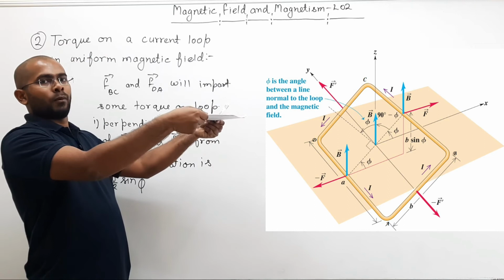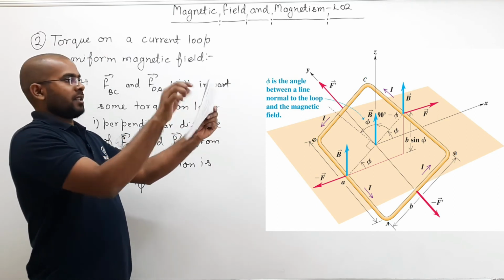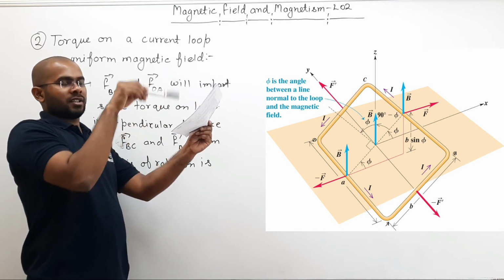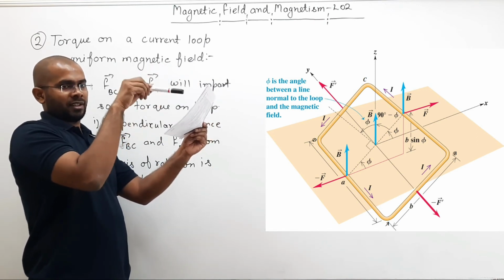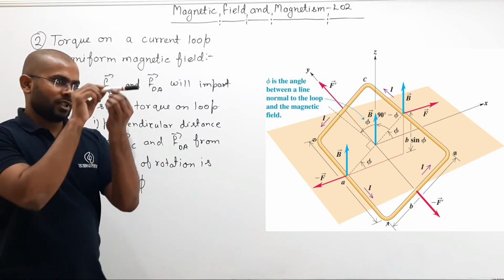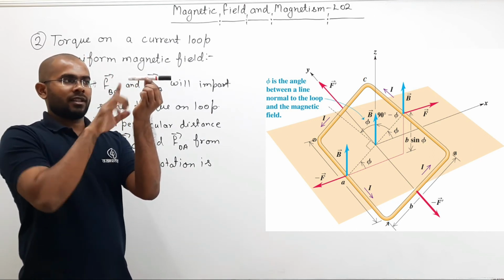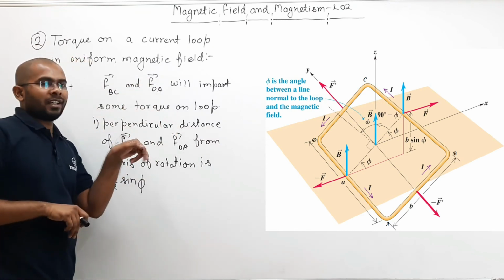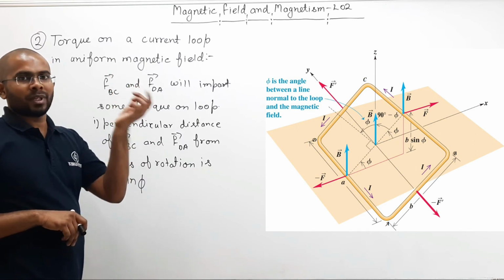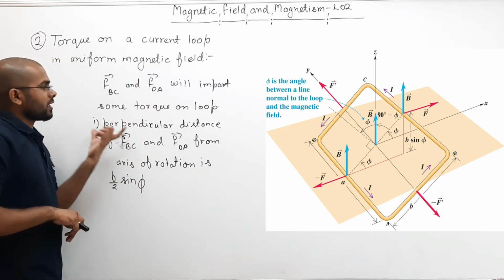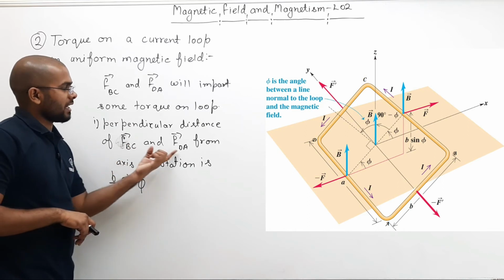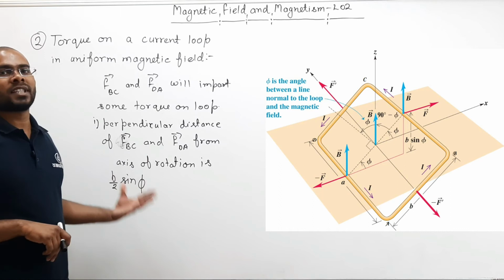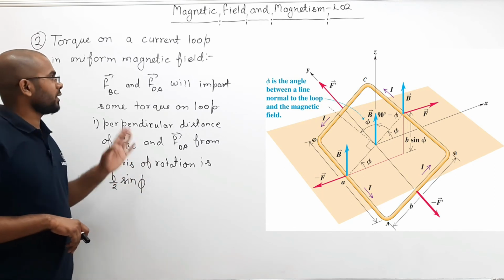Previously it was like this loop, I rotated it like this. This is my axis of rotation, here is the force. Then what is the perpendicular distance from the axis? So line of action of force, this is force, here is the axis. Then how much is this distance? You can see it here, it is showing from the DA, but if you take it from the middle point, it will be B by 2 sine phi. So the perpendicular distance of force FBC and FDA from the axis of rotation is B by 2 sine phi. Now you can pause the video and note it down.